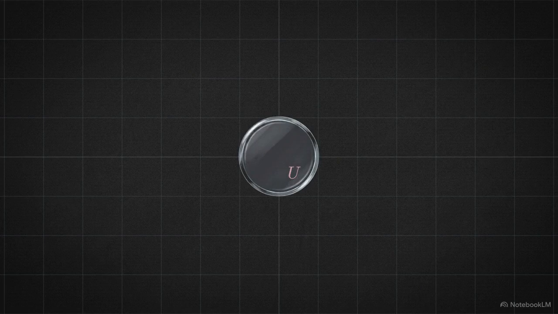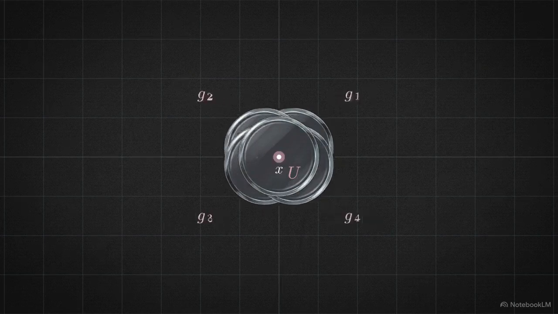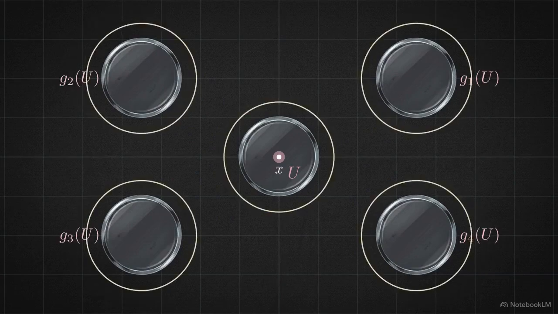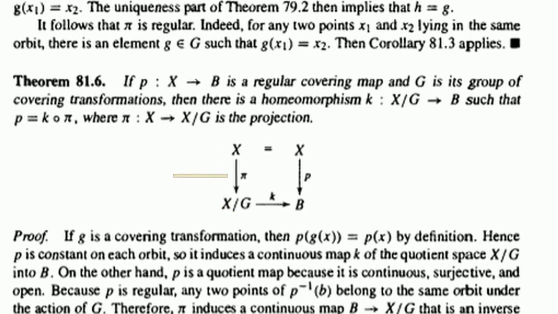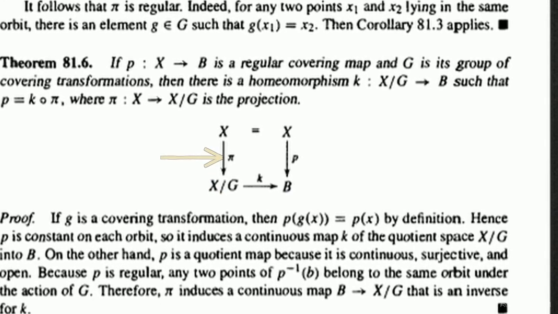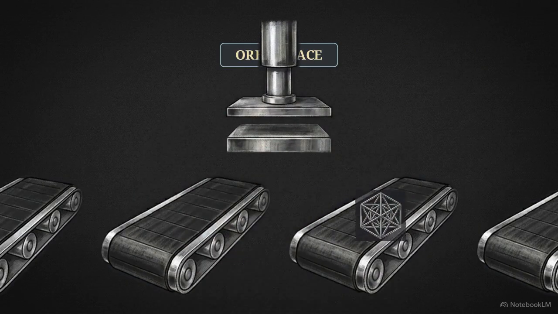To construct regular covers, we look at group actions. A group action is properly discontinuous if for any point we can draw a small neighborhood that, when operated on by the group elements, scatters into completely separate, non-overlapping regions across the space. Theorem 81.5 formalizes why this is useful, as shown in this commutative diagram. If you map a path-connected space down to its orbit space, defined by a properly discontinuous group action, the resulting projection map is automatically a regular covering map. Utilizing orbit spaces provides topologists with a reliable engine for generating regular covering spaces from scratch.